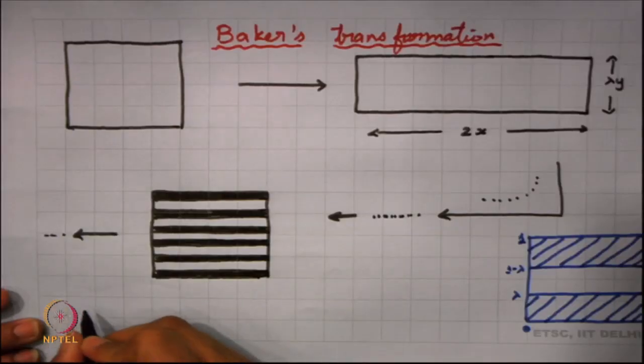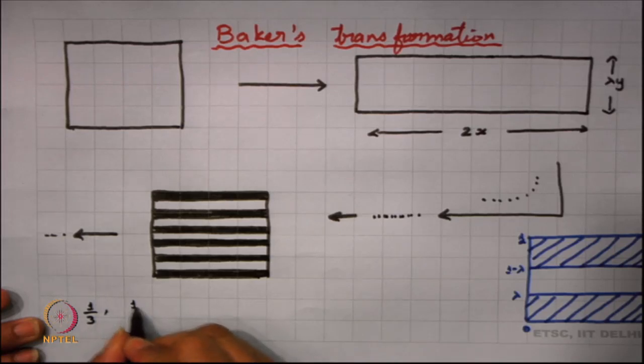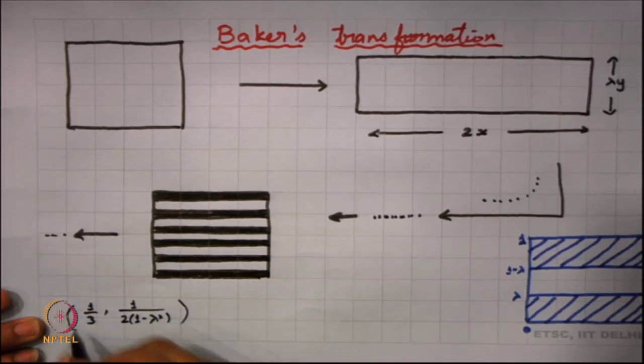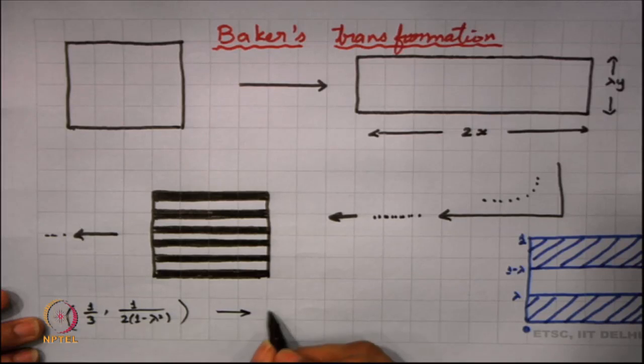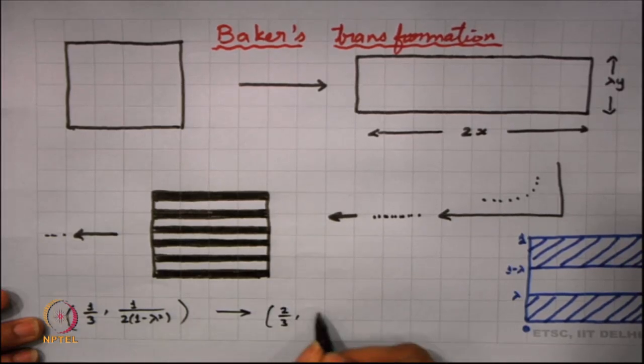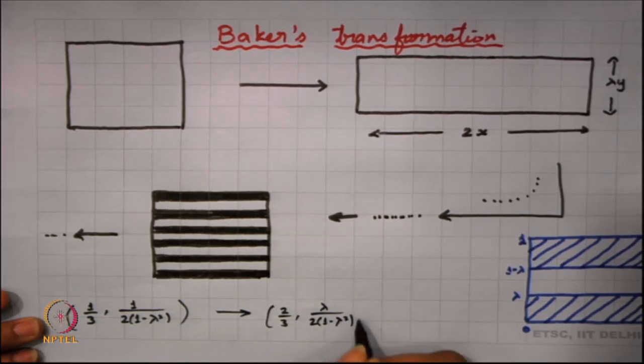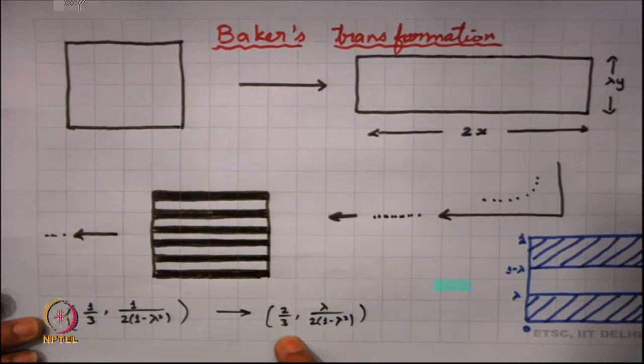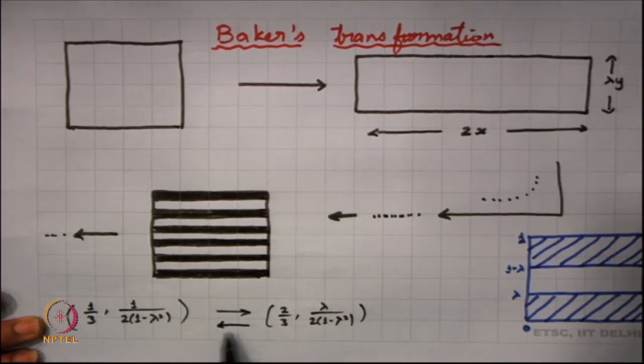So, what is this regularity that we see here? You can easily check using the equations that if I take this point 1 by 3 and this point 1 by 2(1 minus lambda square), this particular point gets mapped to 2 by 3 lambda upon 2(1 minus lambda square), and when I apply the function again to this point, I find that it gets mapped back to itself.